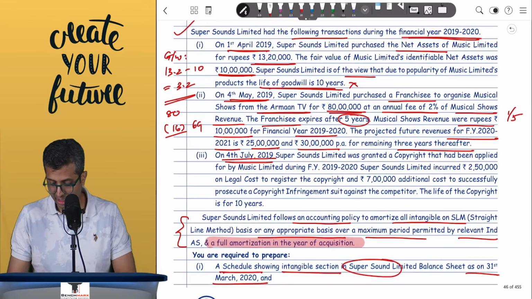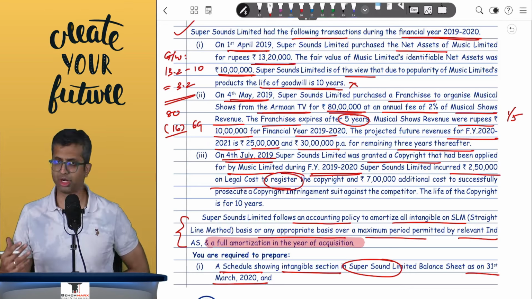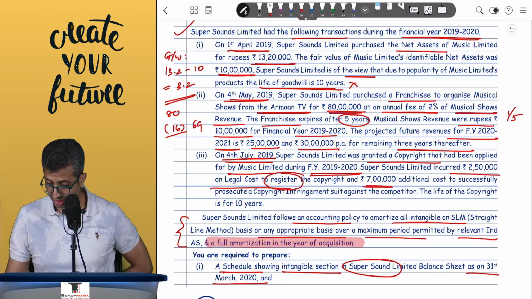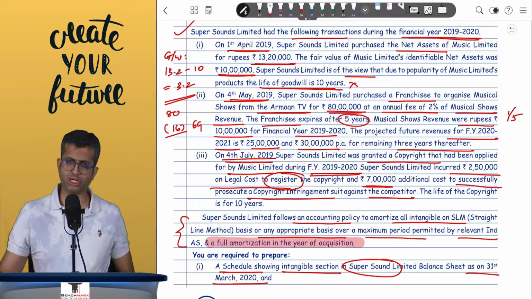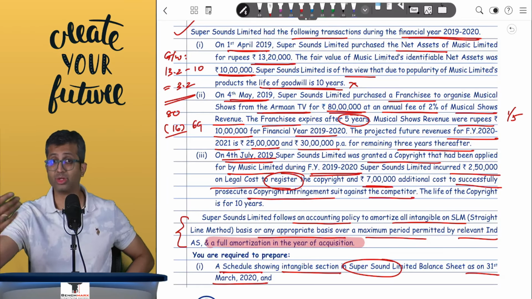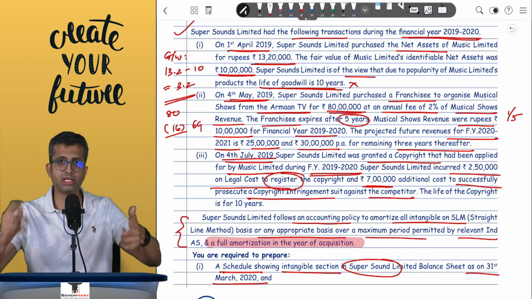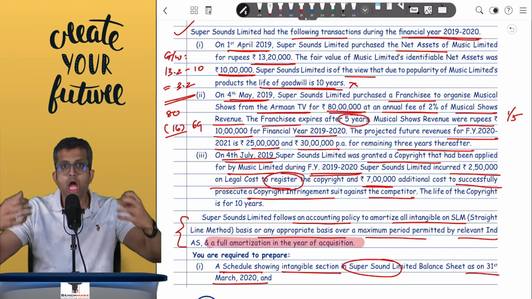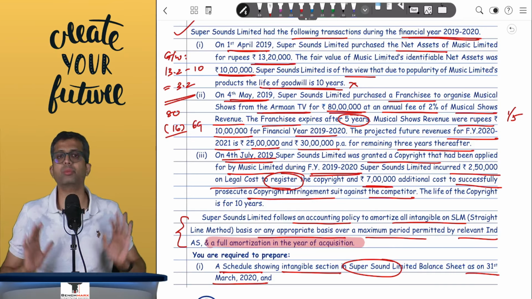On 4th of July 19, Super Sounds was granted a copyright that had been applied by music. For the year 1920, Super Sounds incurred 2,50,000 on legal cost to register the copyright. So this is an acquisition expense, will definitely be a part of the cost. And 7 lakhs as additional cost to successfully prosecute a copyright infringement suit against a competitor. It must be after you are given the copyright, a competitor copied that, and you incurred a subsequent expense to protect your copyright. So this is like a maintenance cost after the acquisition, and hence this will be taken to the P&L account.